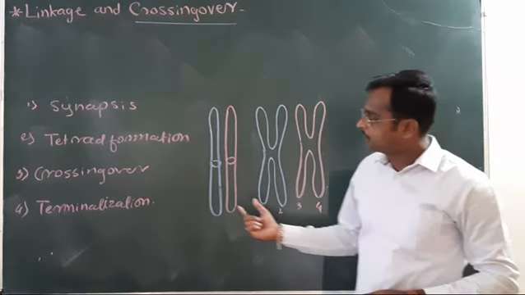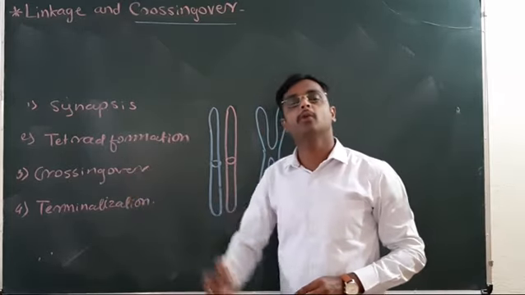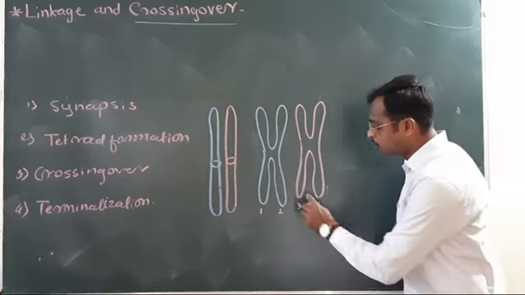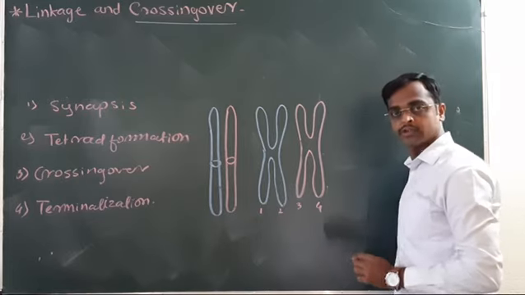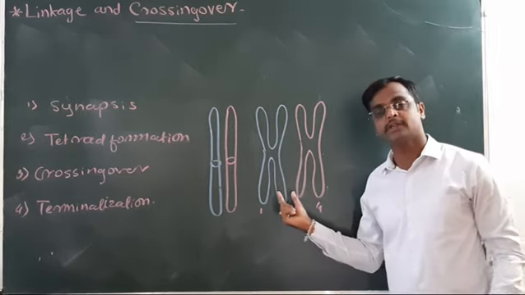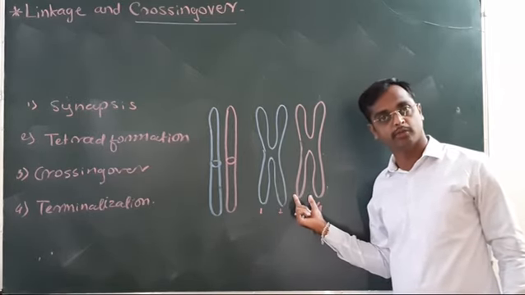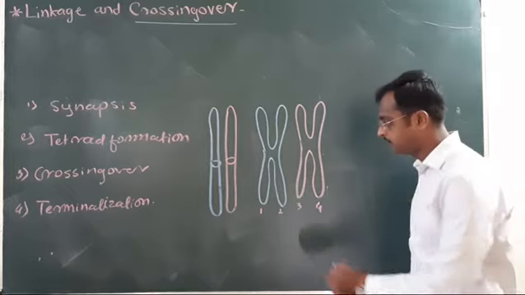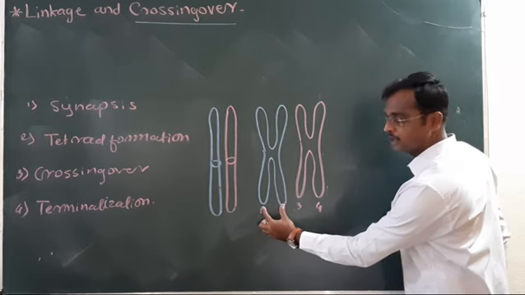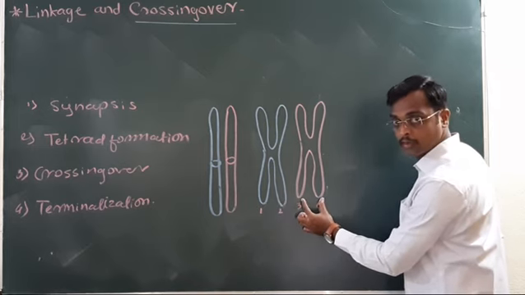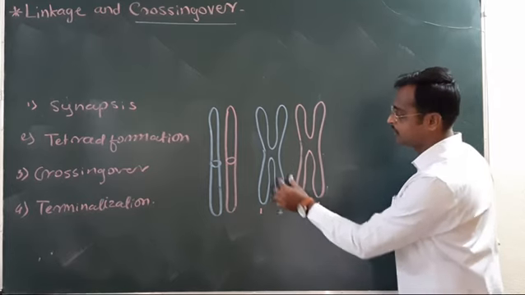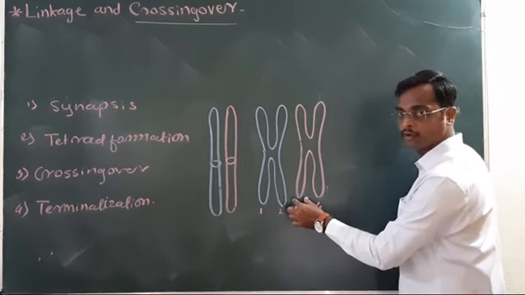After tetrad formation, there is a very important step: crossing over takes place. The crossing over takes place between non-sister chromatids of homologous chromosomes. These are the structurally and genetically identical chromosomes. These two are sister chromatids, these two are sister chromatids, and these two are non-sister chromatids: one chromatid from this chromosome and one chromatid from this chromosome.